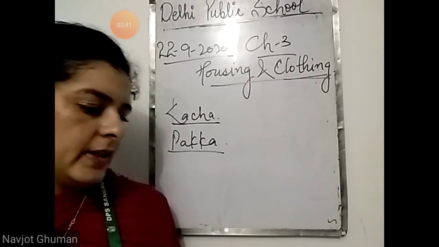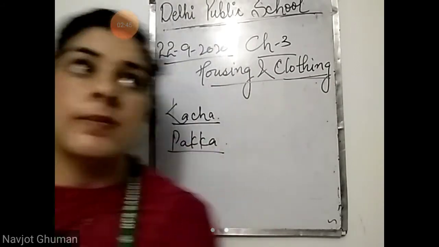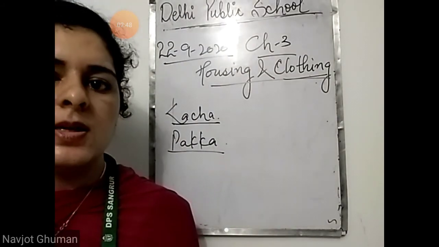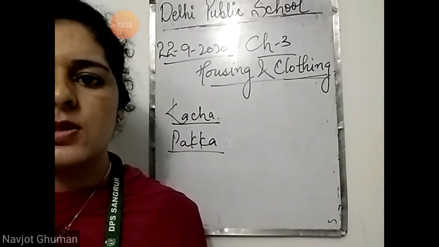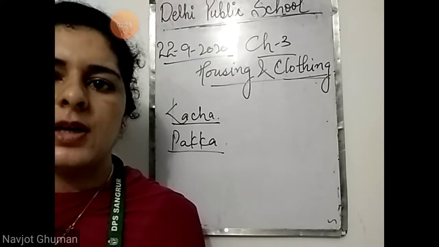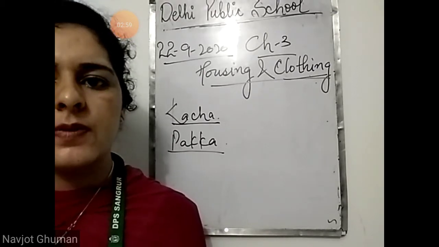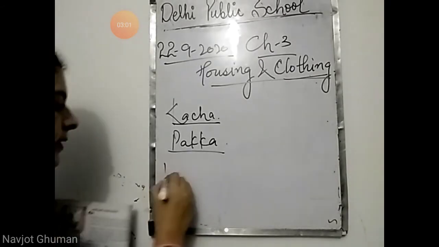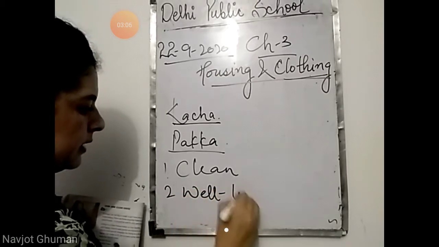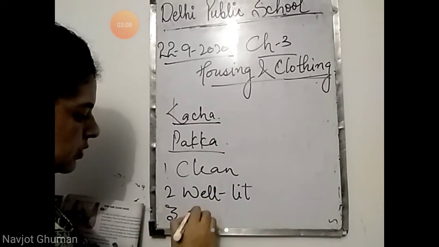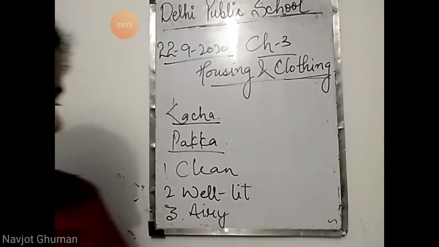Then it should be well lit, which means proper light should come into the house, sunlight should come into the house, because sunlight kills germs. So if sunlight is not coming, then germs can grow or enter in your house and you may fall ill. So these are the three features of a good house: it should be clean, it should be well lit, light should properly come in, and the third one is it should be airy.